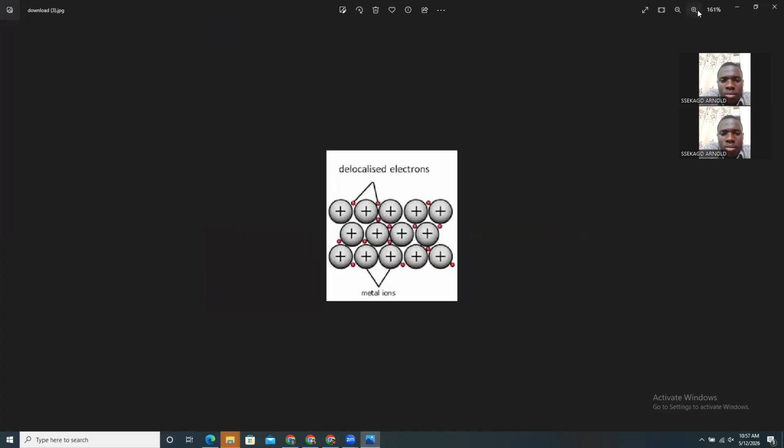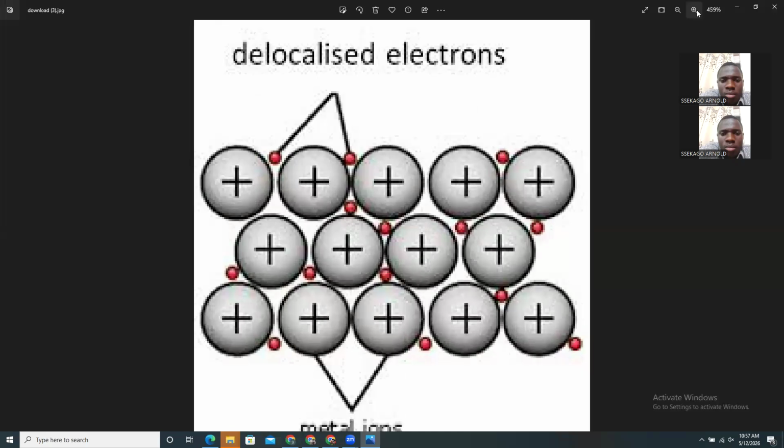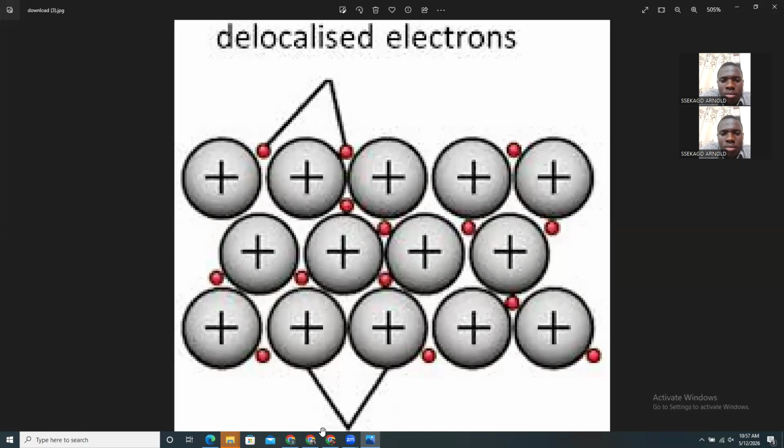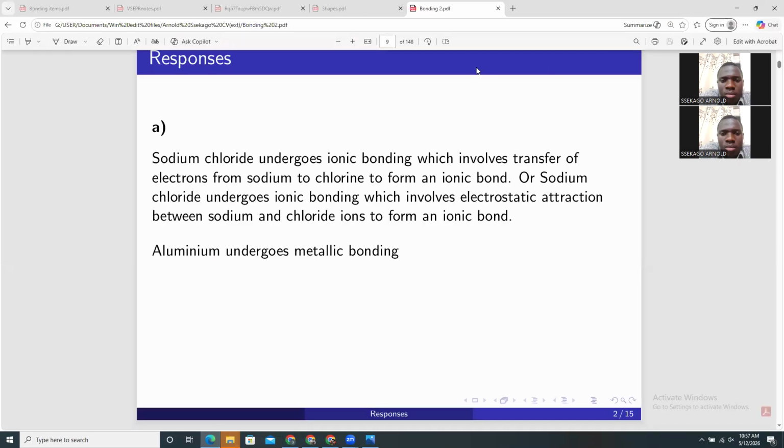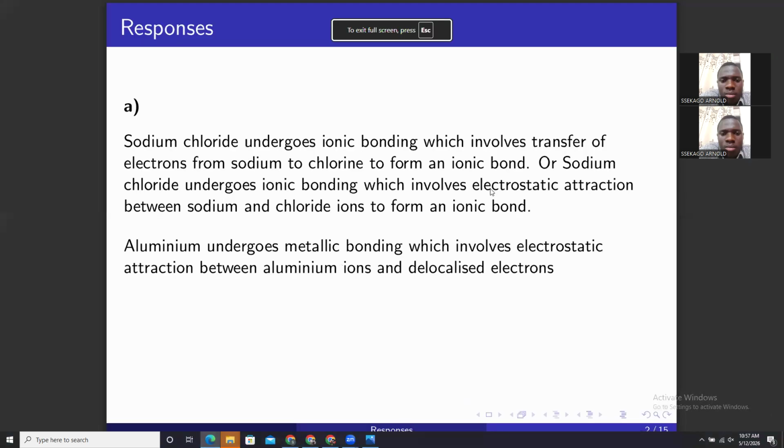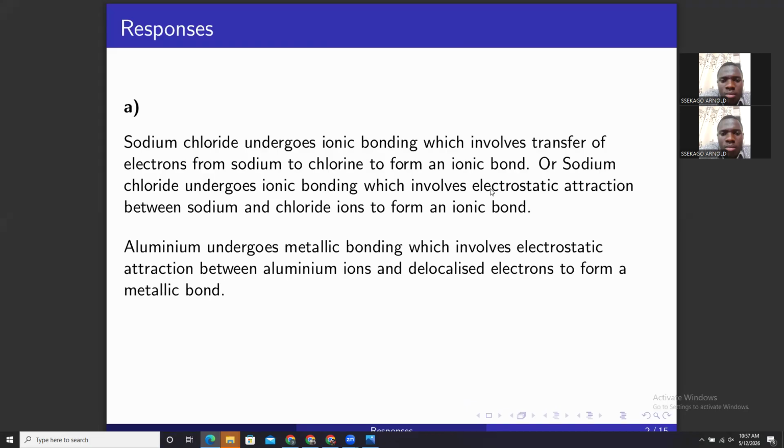In metallic bonding, you have metal ions which are surrounded by electrons, like that. So for that case, what is our response? Aluminium undergoes metallic bonding. Why? Because within that type of bonding, we have electrostatic attraction between aluminium ions and the delocalized electrons to form a metallic bond. Metallic bonding involves electrostatic attraction between aluminium ions and delocalized electrons to form a metallic bond.